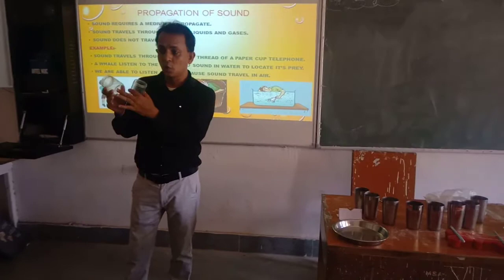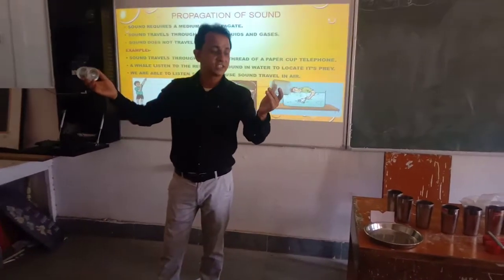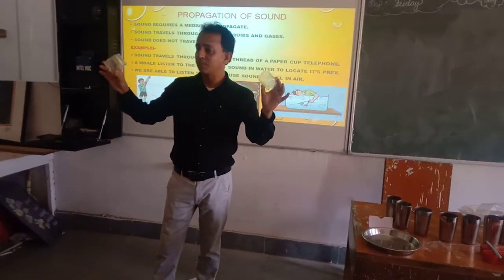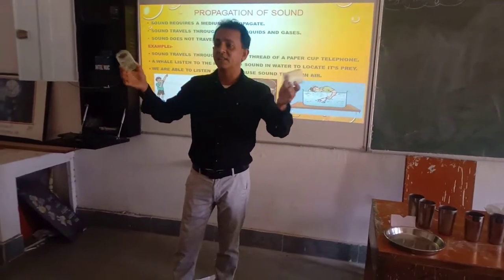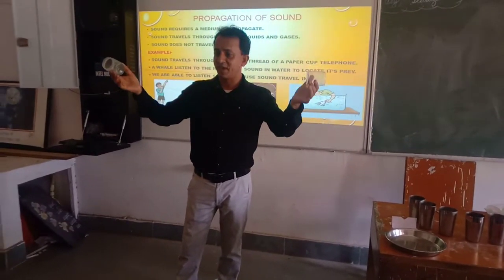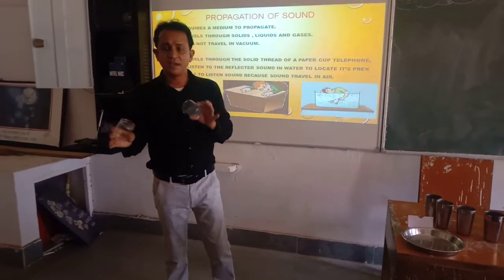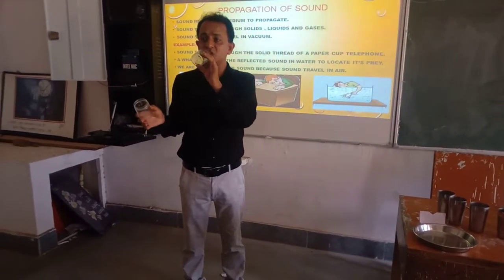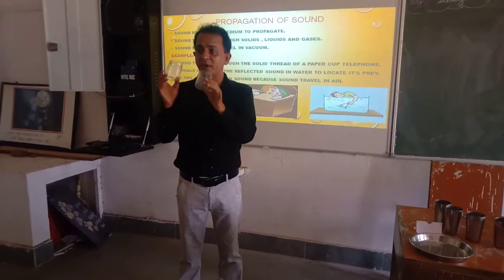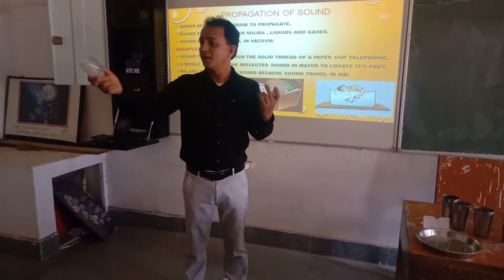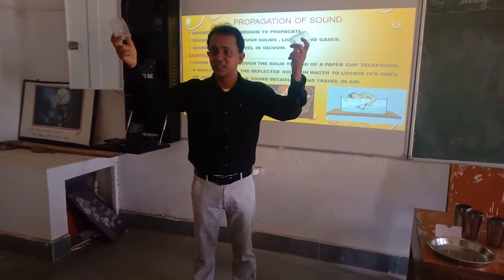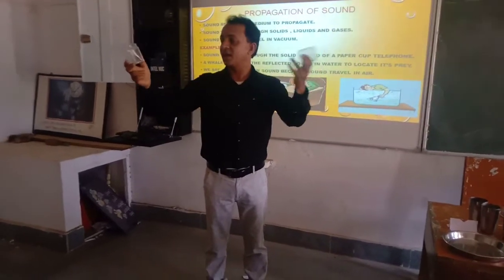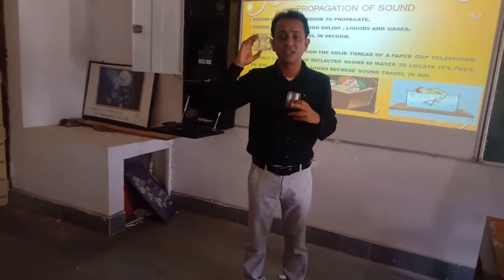So make two holes and connect the two cups or plastic bottles by using the thread. And now your toy telephone is ready. When one person speaks through one paper cup or plastic cup, it reaches through this string to the other person's ear.